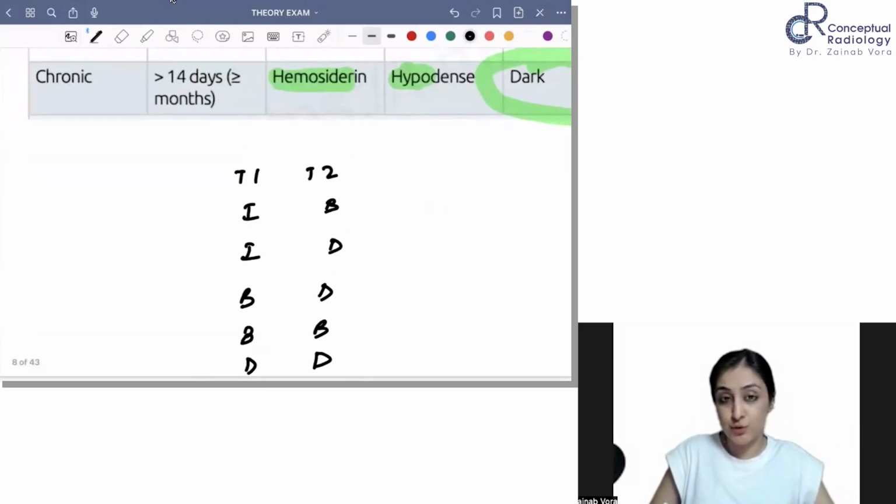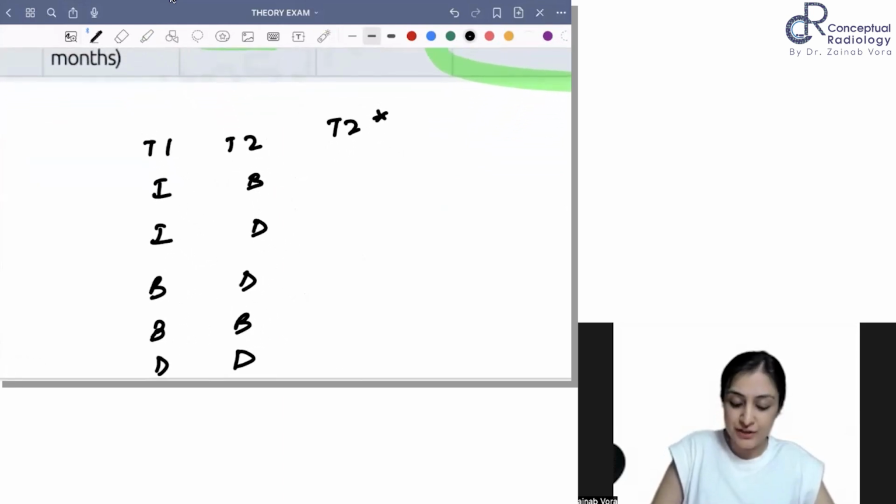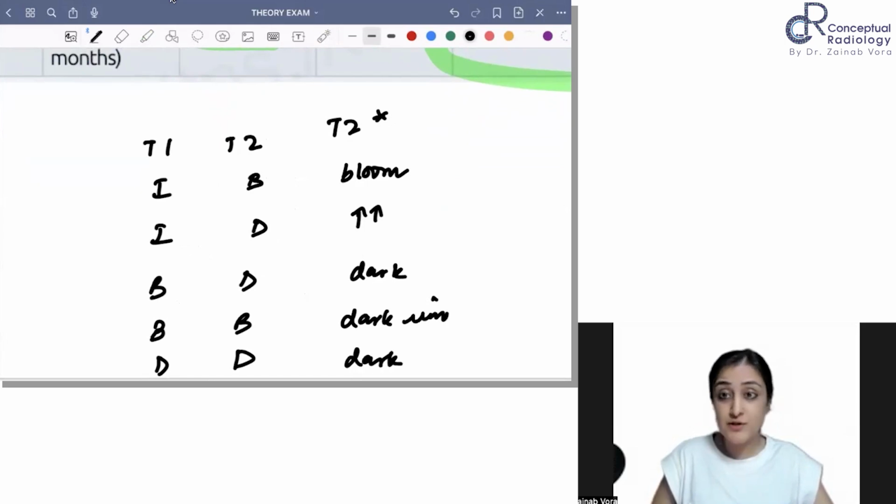So T1, T2 is done. Tell me about T2 star. What are you going to write? T2 star, here the blooming begins, then it further increases, more dark, dark rim, and just dark. Okay, so this is done.